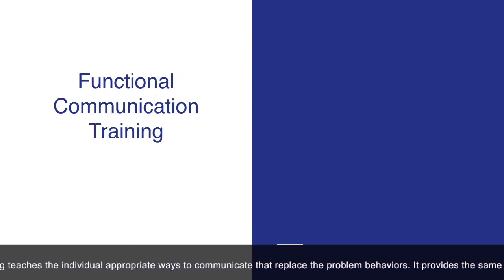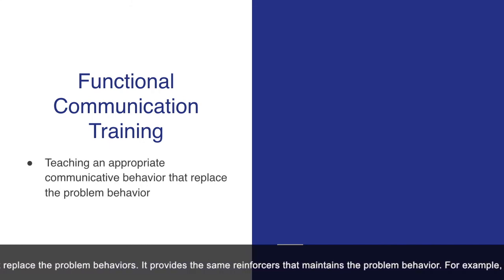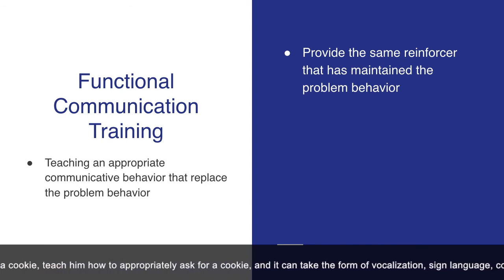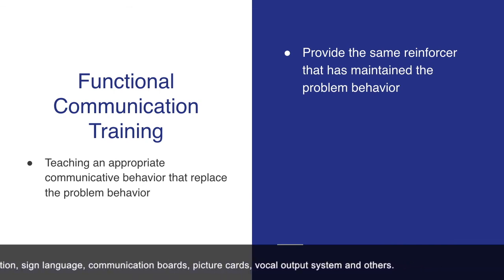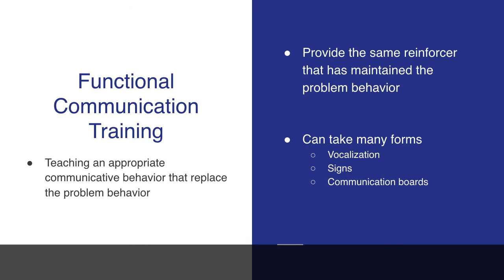Functional communication training teaches the individual appropriate ways to communicate that replace the problem behaviors. It provides the same reinforcers that maintain the problem behavior. For example, if the child always cries when he wants a cookie, teach him how to appropriately ask for a cookie. And it can take the form of vocalization, sign language, communication boards, picture cards, vocal output system, and others.